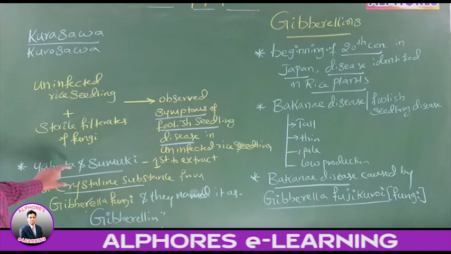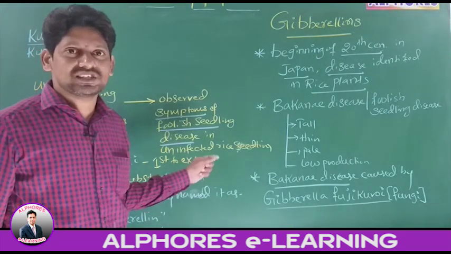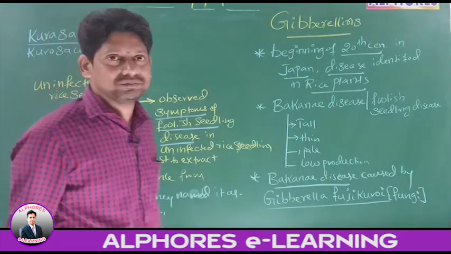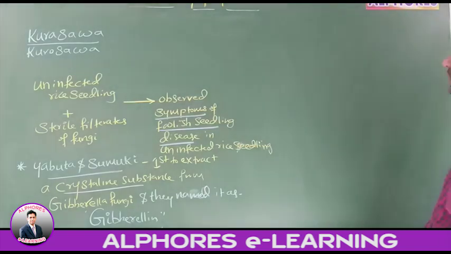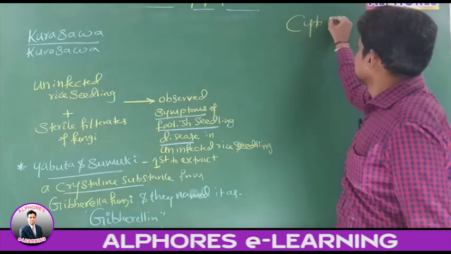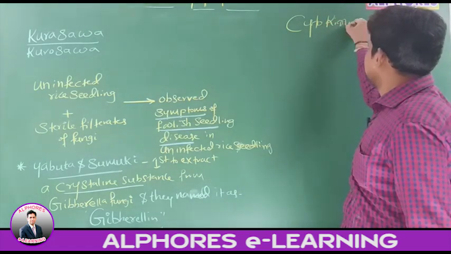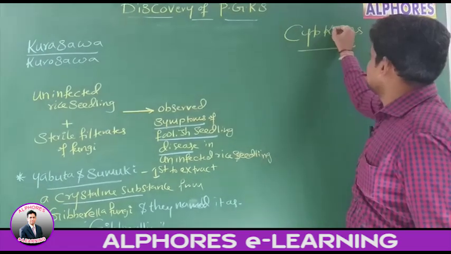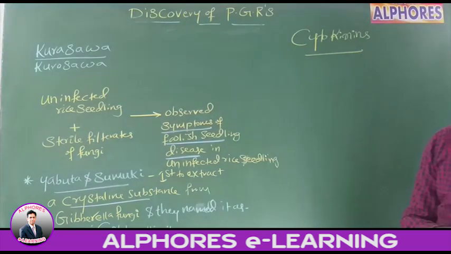Now you tell me, which hormone is responsible for Bakanae disease or foolish seedling disease? Gibberellin or gibberellic acid is the phytohormone responsible for Bakanae disease or foolish seedling disease, right? Go for the next one. What is it? Cytokinins, right? Go for cytokinins.